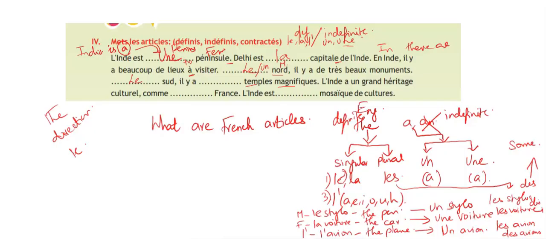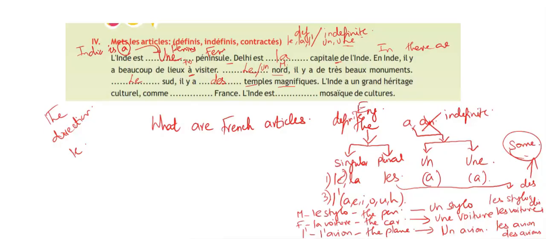So in that case we have to use des. That doesn't mean some; it conveys that there are many magnificent temples. So: Le sud, il y a des temples magnifiques.